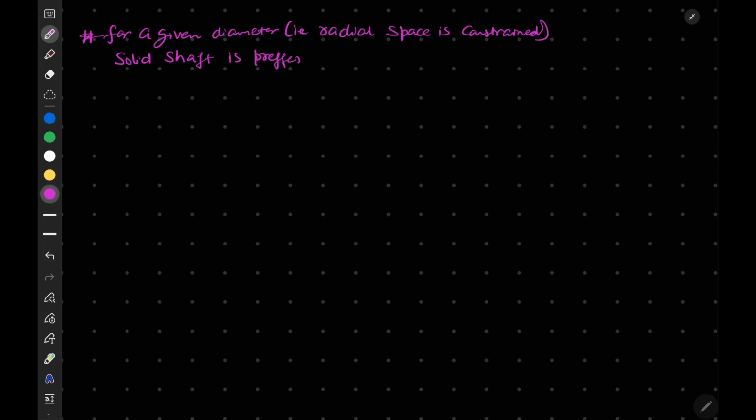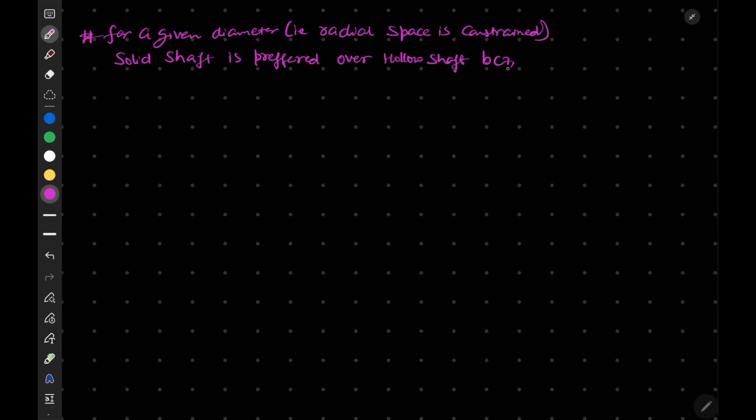So the first point is, for a given diameter, that is, radial space is a constraint, for a given diameter, solid shaft is preferred over hollow shaft, and of course here we are talking about circular shafts, okay,